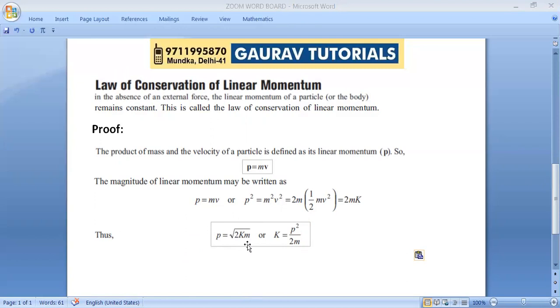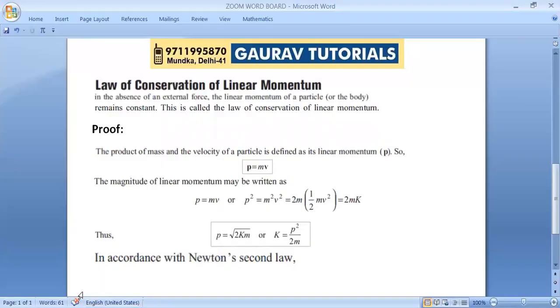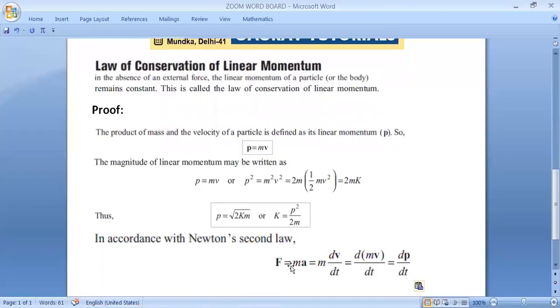Now you see, in accordance with Newton's laws of motion, we are going to use the second law. From the second law, I get F equal to ma, means force is equal to mass into rate of change of velocity.